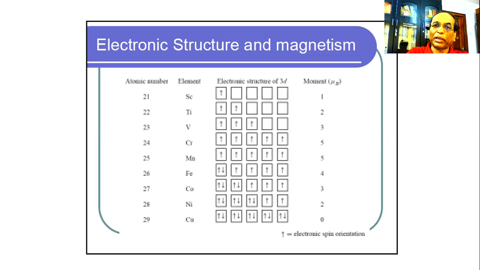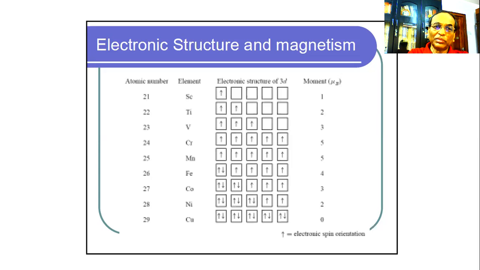Electronic structure and magnetism. From this picture, we can see for several elements how much the quantized magnetic moment is. For scandium, atomic number 21, there is only one electronic spin orientation, so this moment is 1.